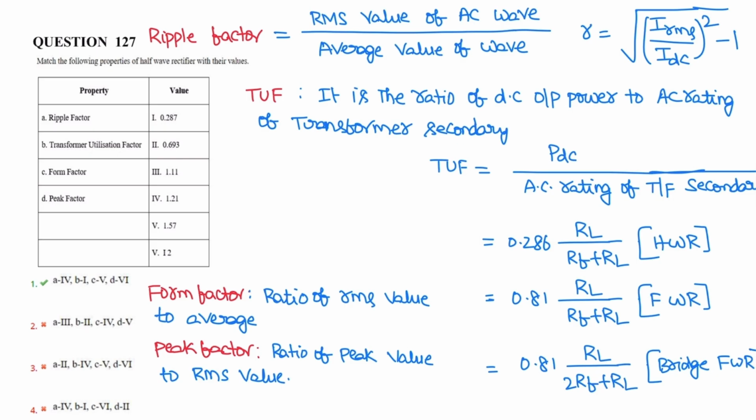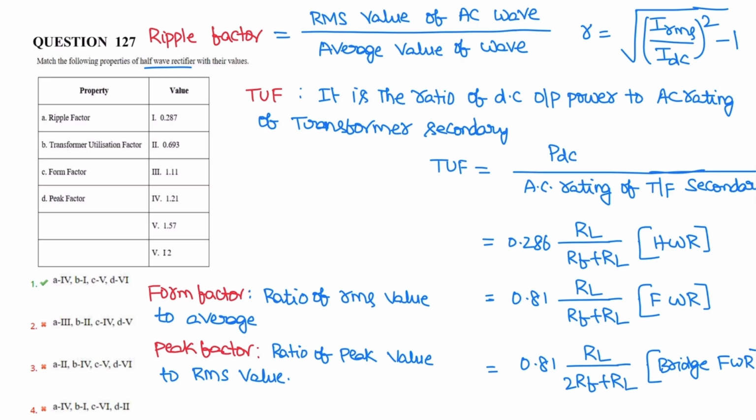Next question. This is related to matching of different parameters of the half wave rectifier. For a half wave rectifier, what is the ripple factor? Generally the definition of ripple factor is the ratio of the RMS value of the AC component in the wave to the average or DC value. So ripple factor is given as square root of (IRMS by IDC) whole square minus 1.